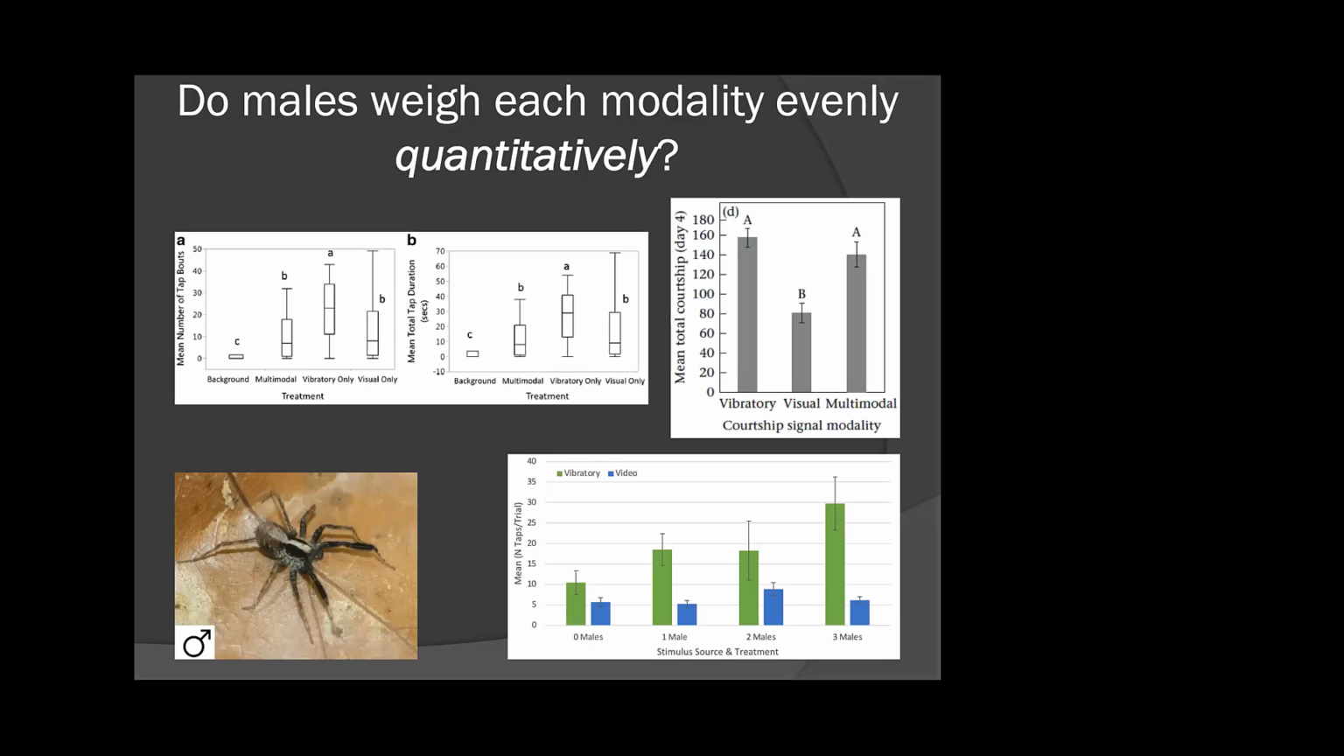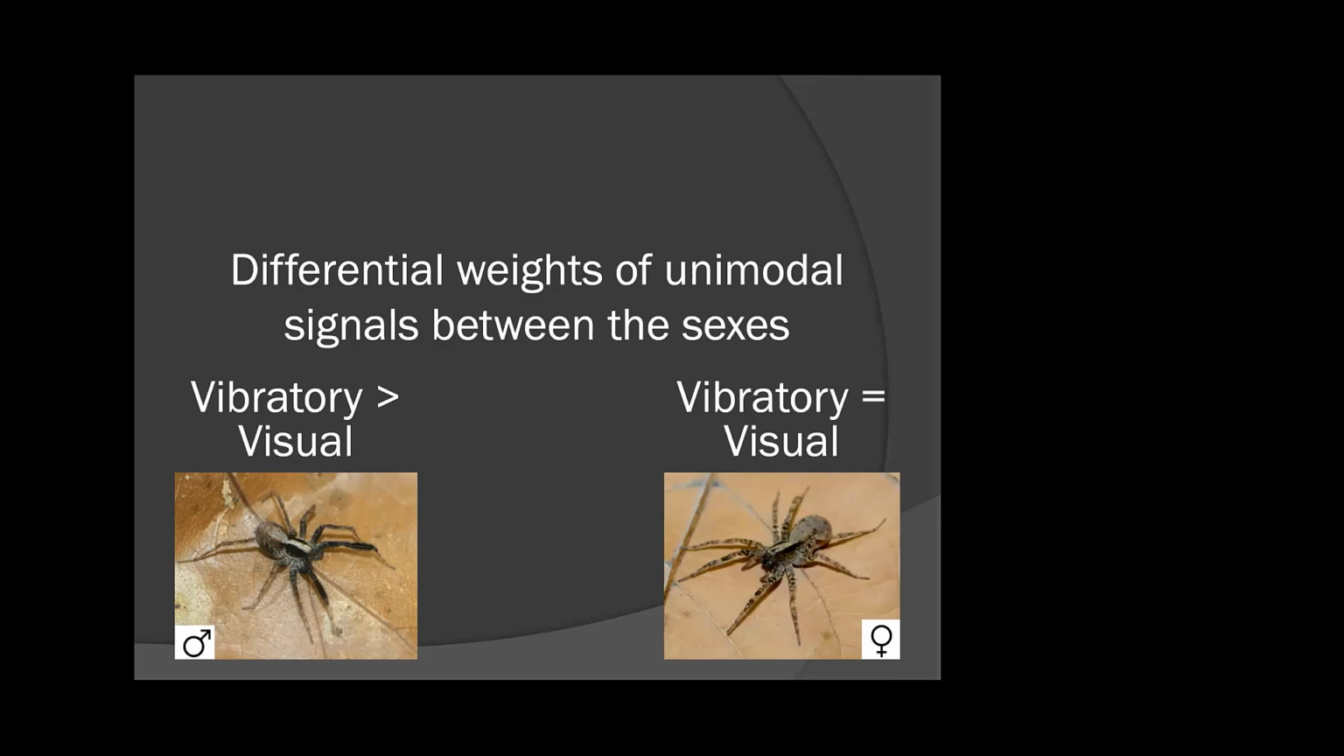However, on the male end of things, we've demonstrated in a variety of different contexts, including a recent publication that came out a few weeks ago, that the males will actually court to a higher extent if there is a vibratory modality present, and to a lesser extent if only a visual courtship signal is presented to them. So, in summary, even though females seem to weigh the modalities evenly, males seem to prefer, or rather respond more to, the vibratory signals compared to the visual signals.